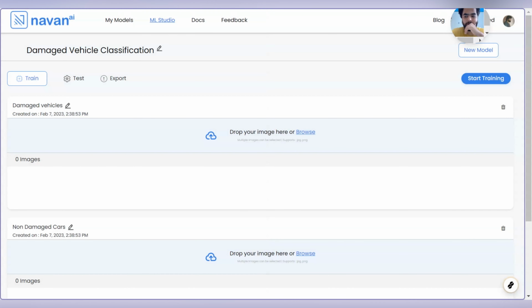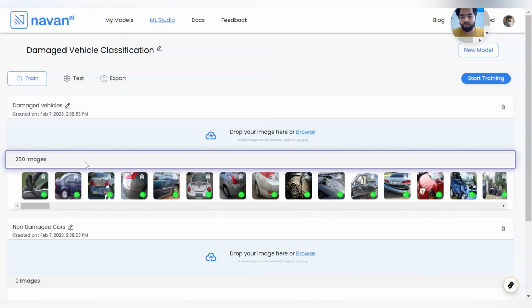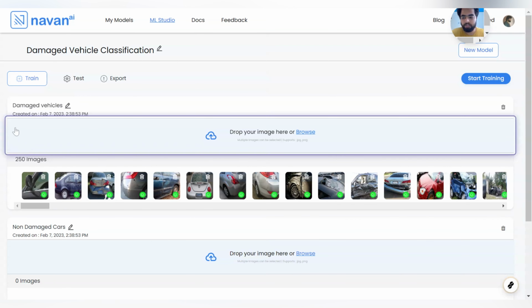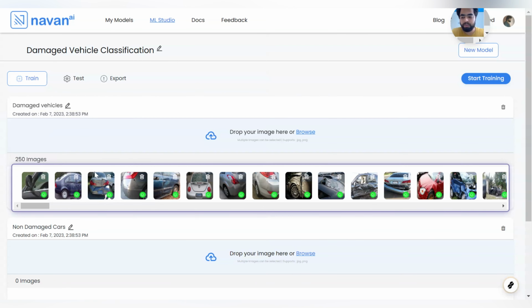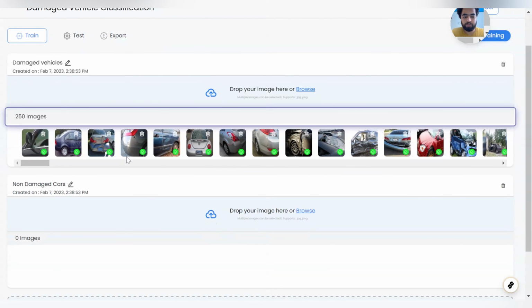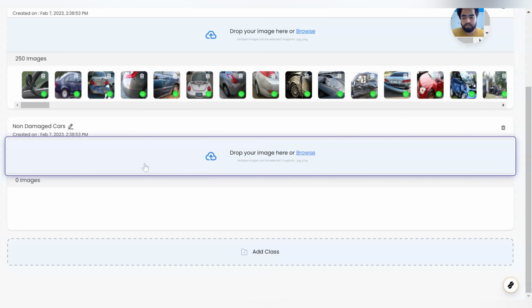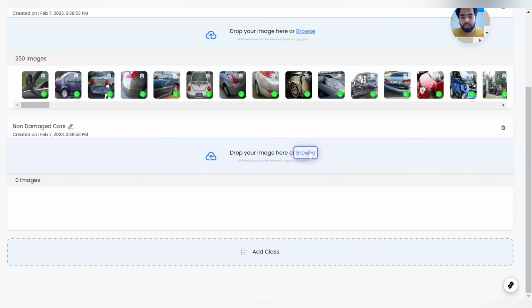Let me see the number of images uploaded. It is around 250 images, so I uploaded 250 images of damaged vehicles. Similarly, I'll go to the non-damaged cars class, click on browse and upload images of vehicles which are not damaged, basically ones which are clean.